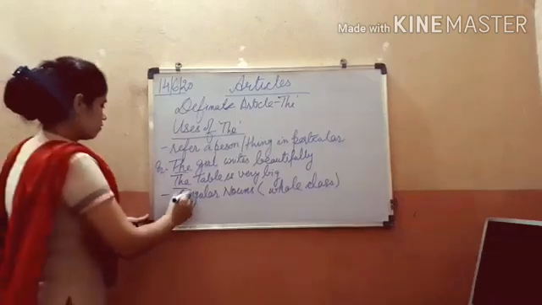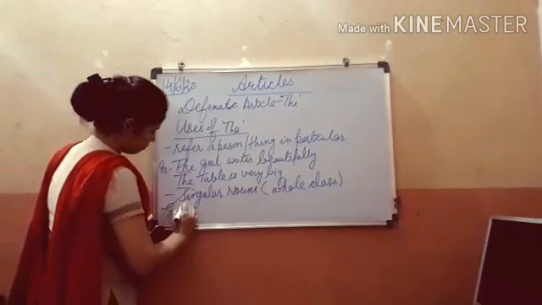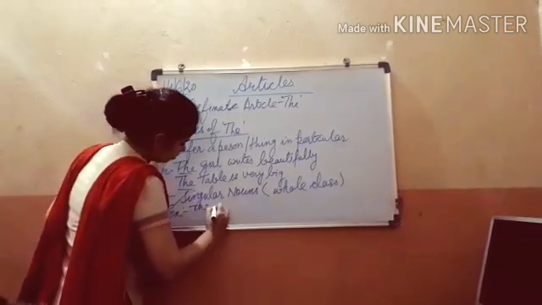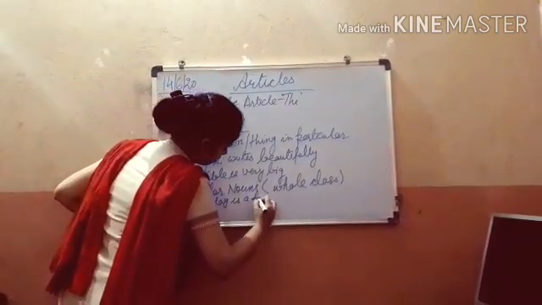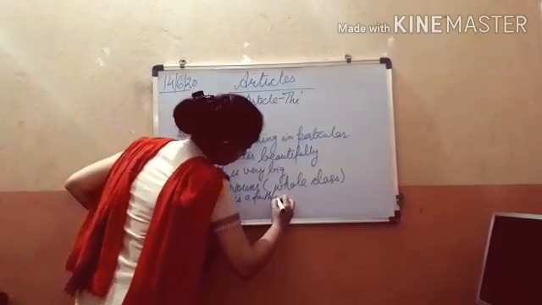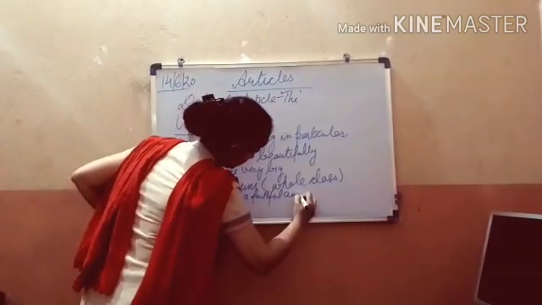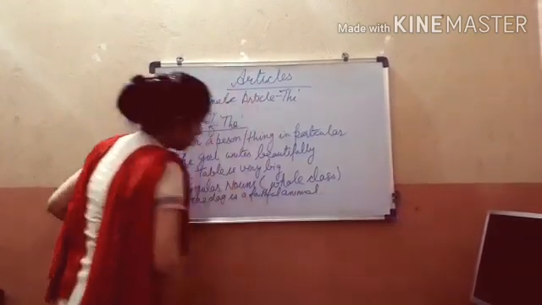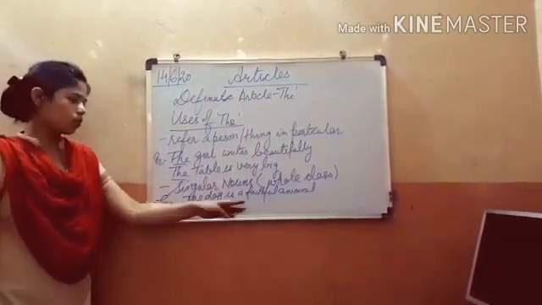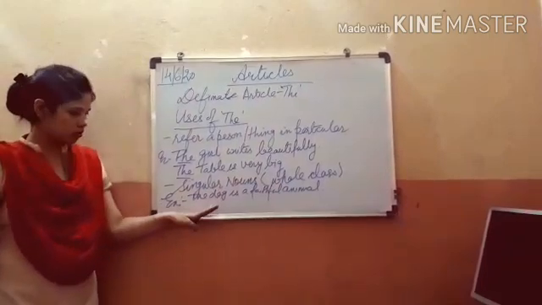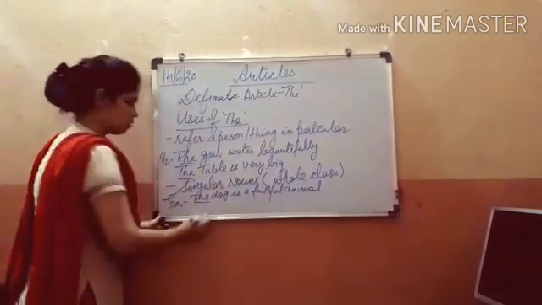For example, the dog is a faithful animal. Now this dog, one dog, is a singular noun and it represents the whole class. When it talks about all the dogs, it will take the article the.